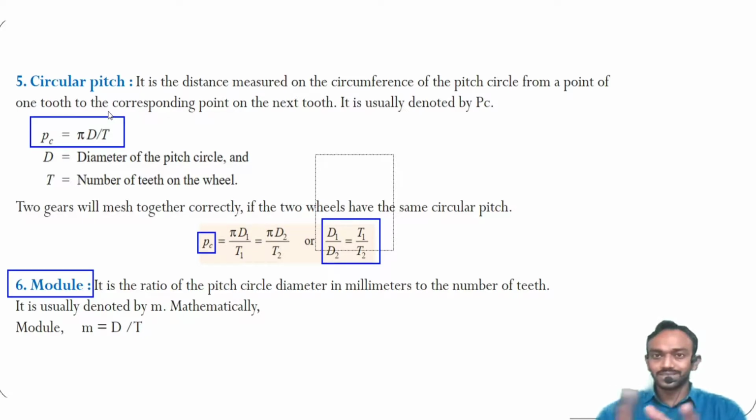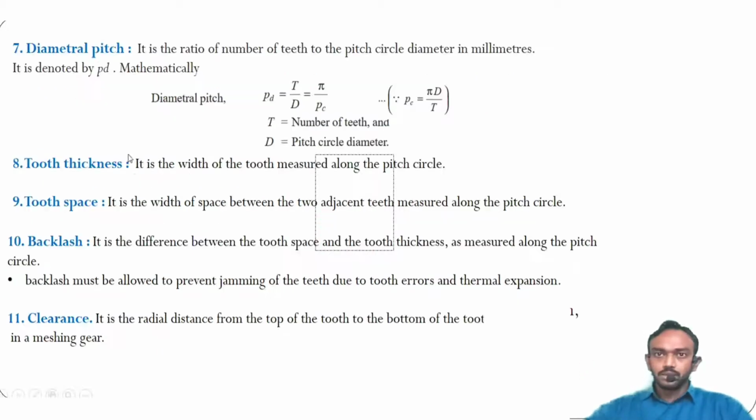Circular pitch and module are very important with respect to design also. If you want to purchase any gear and you go to a market or store, you have to give the module. Module is the ratio of the pitch circle diameter to the number of teeth: m equals d by t. Next is the diametral pitch, which is the ratio of the number of teeth to the diameter of the pitch circle.